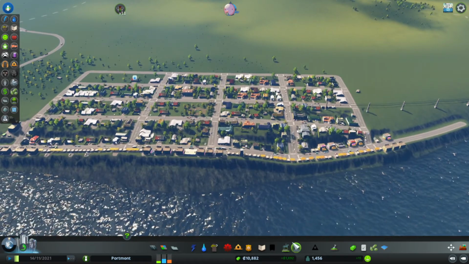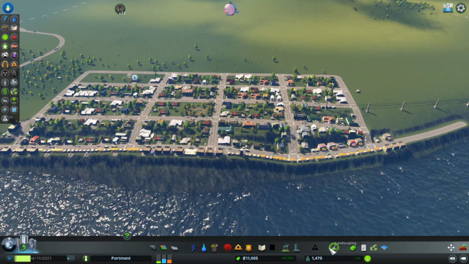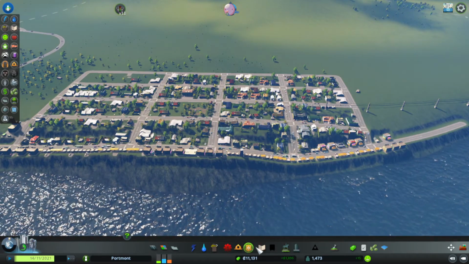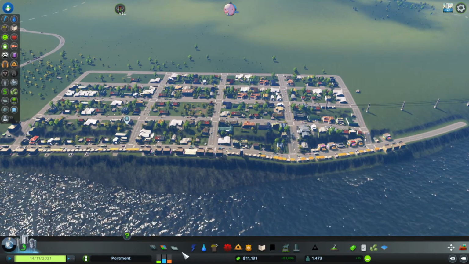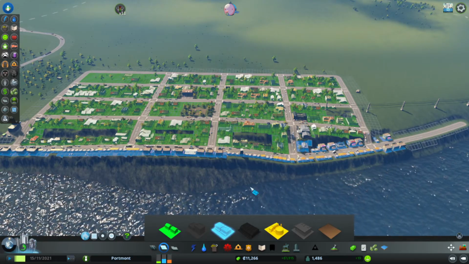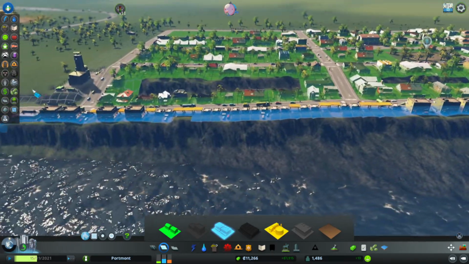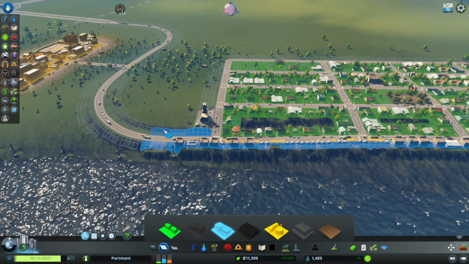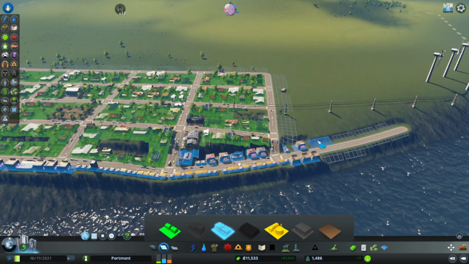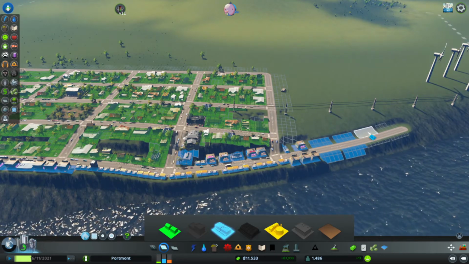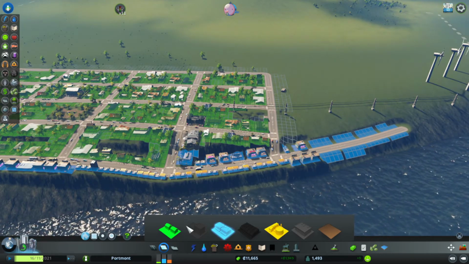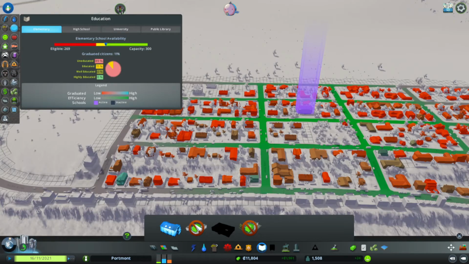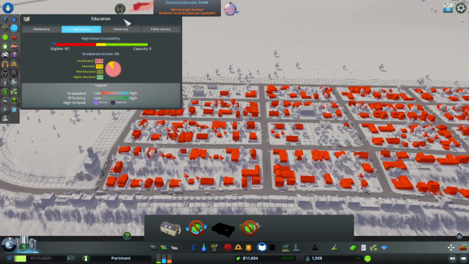Excellent. Alright, so we've got our parks, good. And we've got everything else we need except for a high school, I believe. We can probably zone in some more shops. Put some on the main street over here. Put some more down this way.